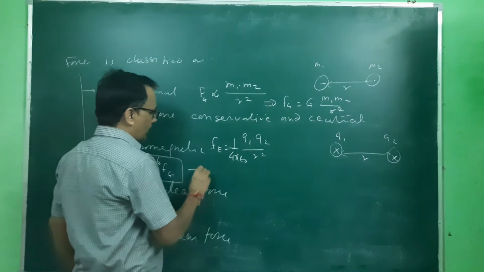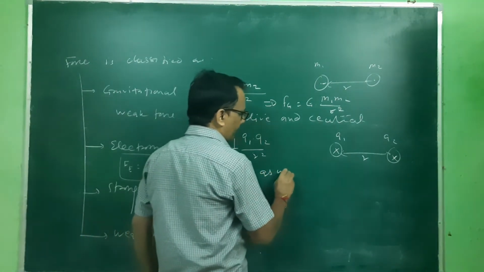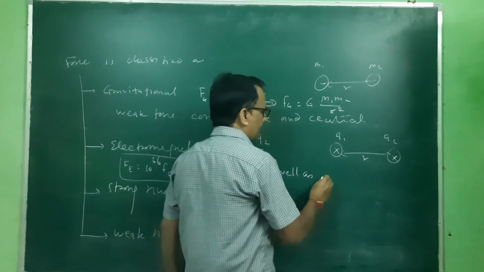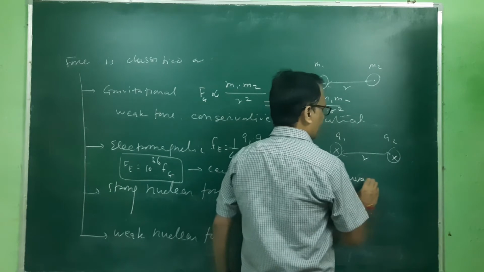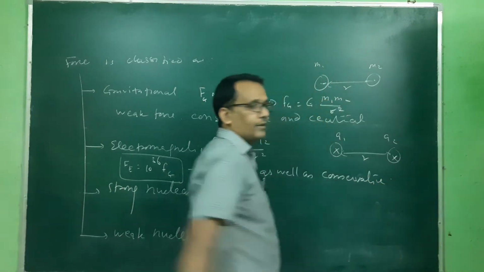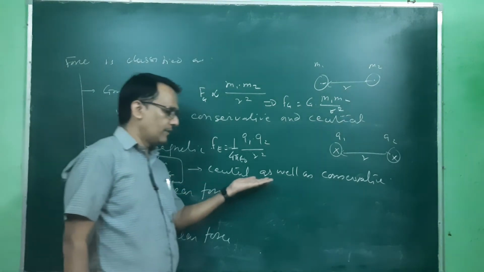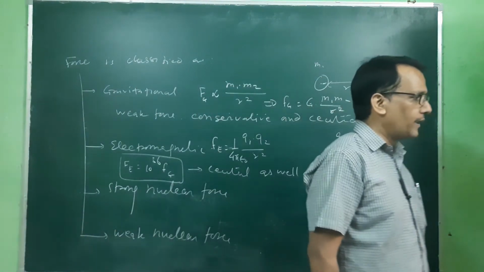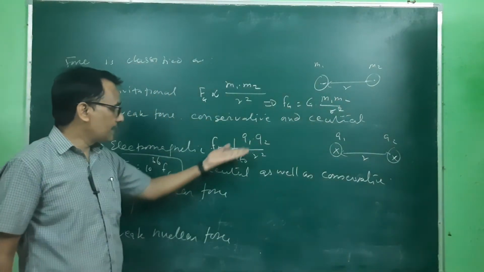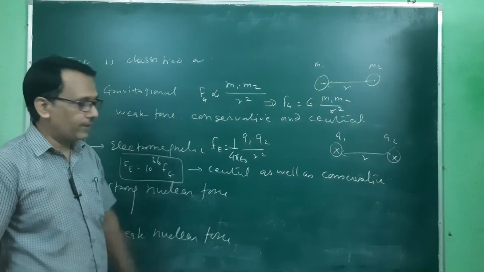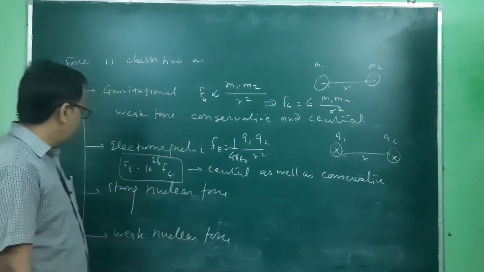This is also a central force as well as conservative. This force also follows the inverse square law, because it is written in terms of 1/r square. So this is a central as well as conservative force.